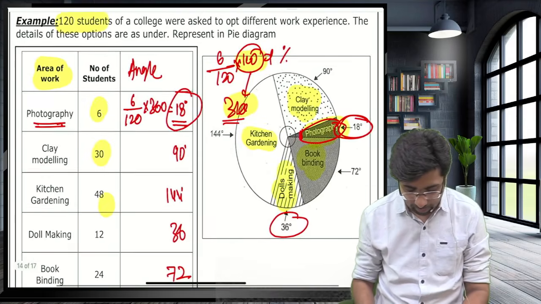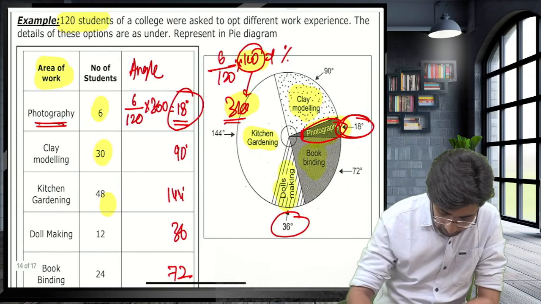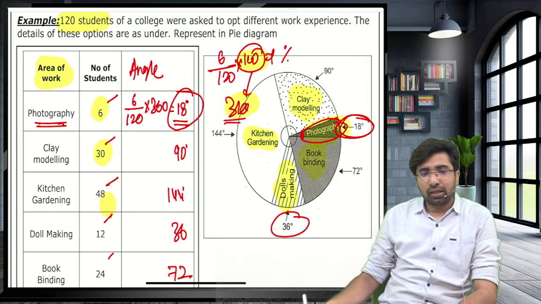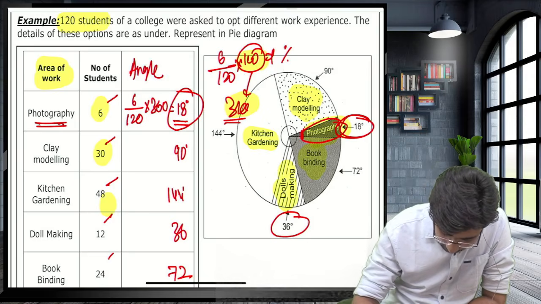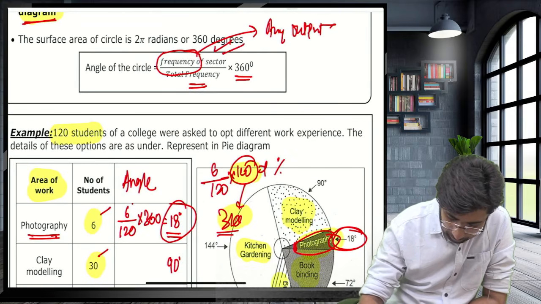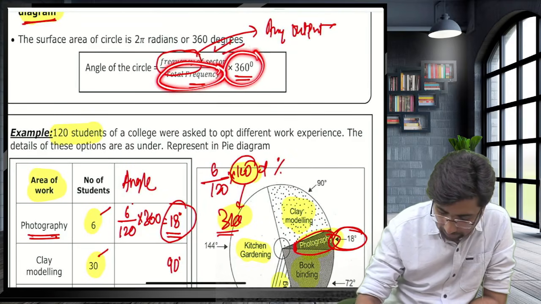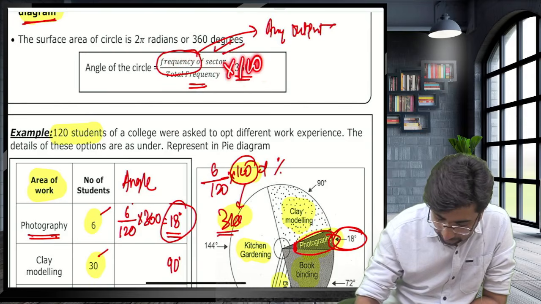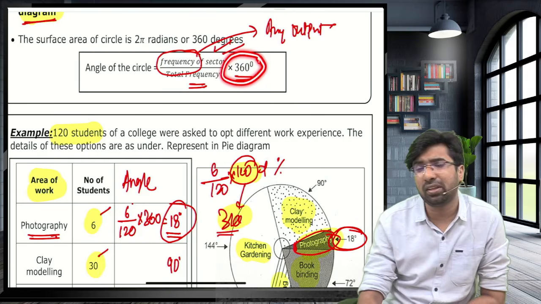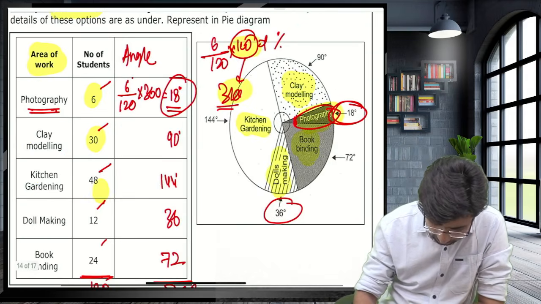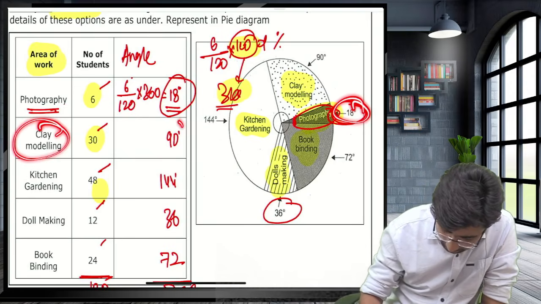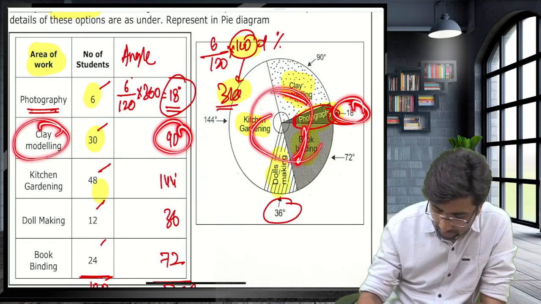So see guys, for example, if you have some number of students in photography 6, clay modeling 48 and so on, and you want to draw the angle. So sir, out of total, what is the frequency of 6? Total is 120. So the frequency of that sector divided by total frequency into 360. Guys, if you multiply it by 100, you will get your answer in terms of percentage, and if you multiply it by 360, you will get your answer in the form of degrees. This is 18 degrees, so photography is allotted 18 degrees, clay modeling is allotted 90 degrees. Like this, guys, you present your answer in the form of 360.